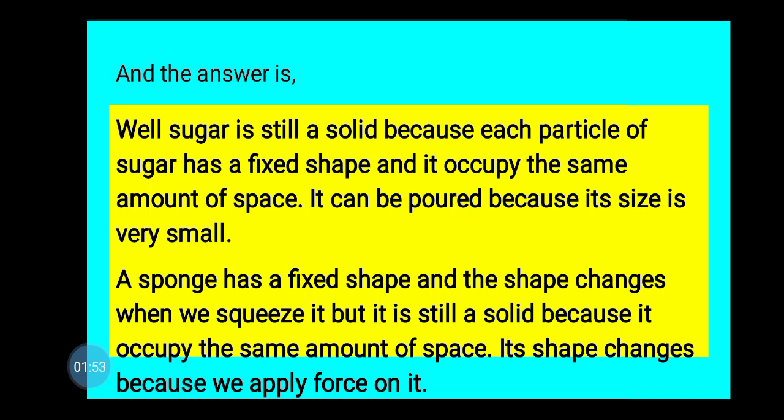And the answer is, well, sugar is still a solid because each particle of sugar has a fixed shape and it occupies the same amount of space. It can be poured because the size of its particles is very small. A sponge has a fixed shape and the shape changes when we squeeze it, but it is still a solid because it occupies the same amount of space. Its shape changes because we apply force on it.